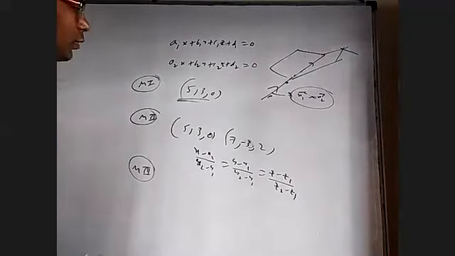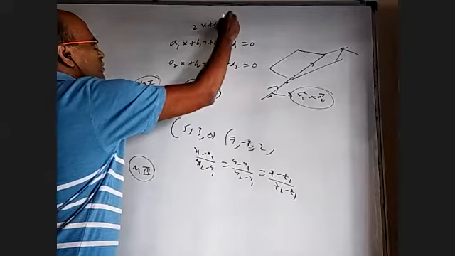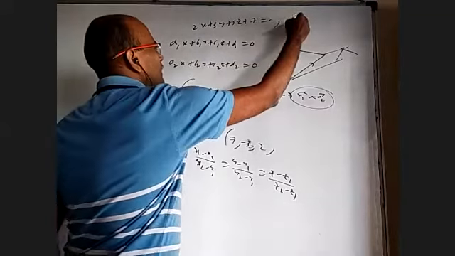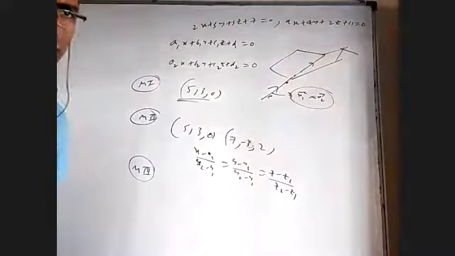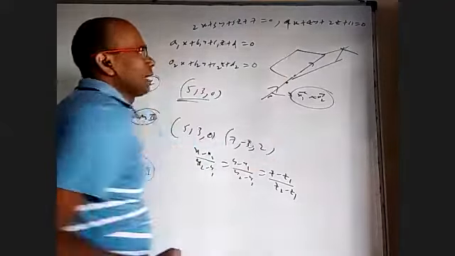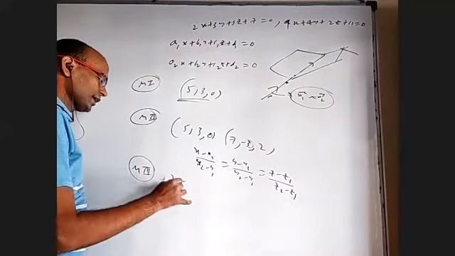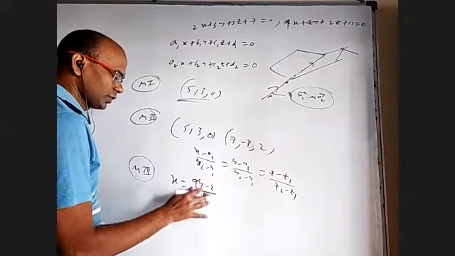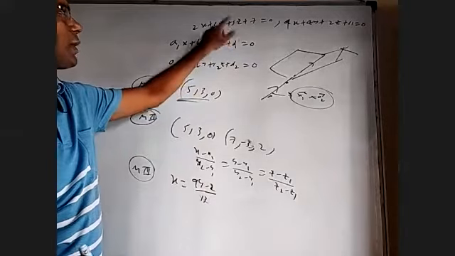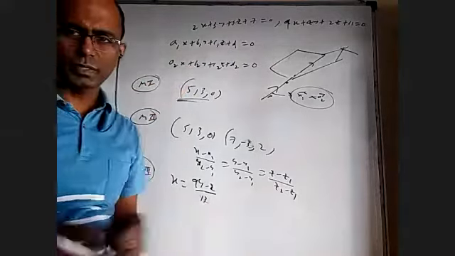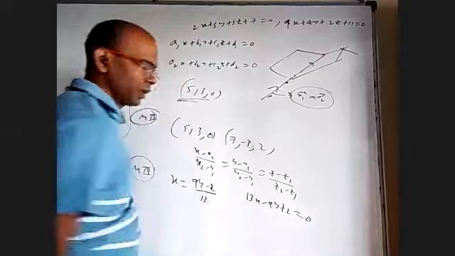Method 3, you can adjust. What do you mean by adjust? Let us say I have 2x plus 3y plus 5z plus 7 equal to 0 and 9x plus 4y plus 2z plus 11 equal to 0, something like that. I have two equations, how to find a common line by adjustment. I will eliminate z and find a relation between x and y. Let us say I got x is equal to 9y minus 2 by 13. How can I eliminate z? Multiply that equation by 5 and this equation by 2 and eliminate. Z will be gone. You will get maybe 13x minus 9y plus 2 equal to 0 after eliminating z.